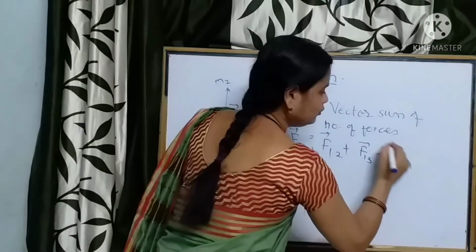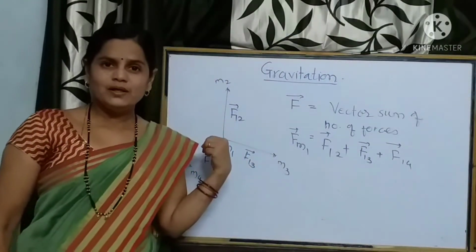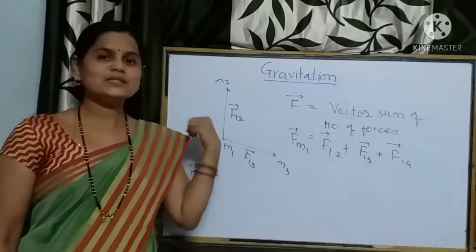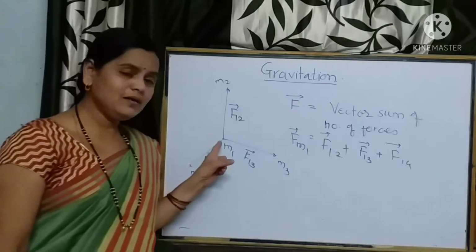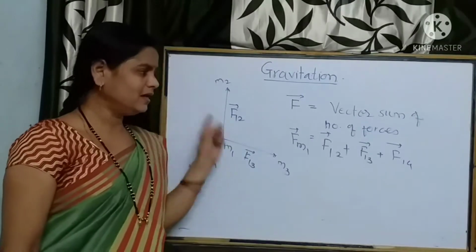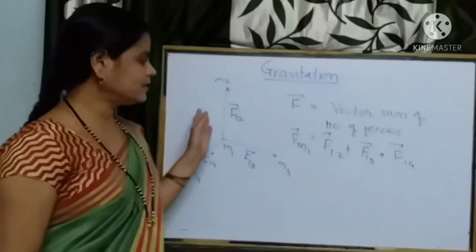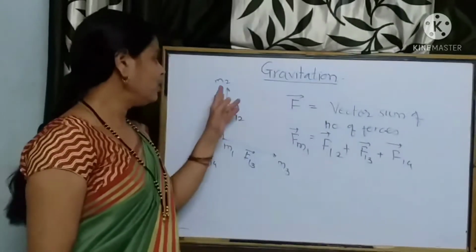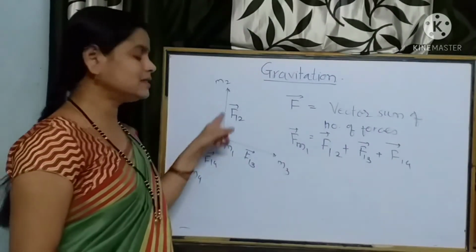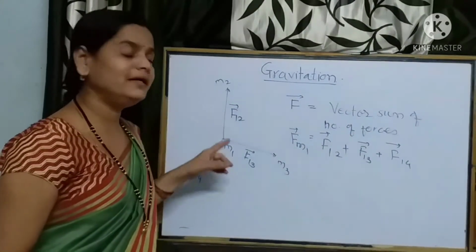Do you get this? See here, the net gravitational force experienced by any point mass due to a number of point masses is equal to the vector sum of forces due to all other point masses, along the lines joining them.